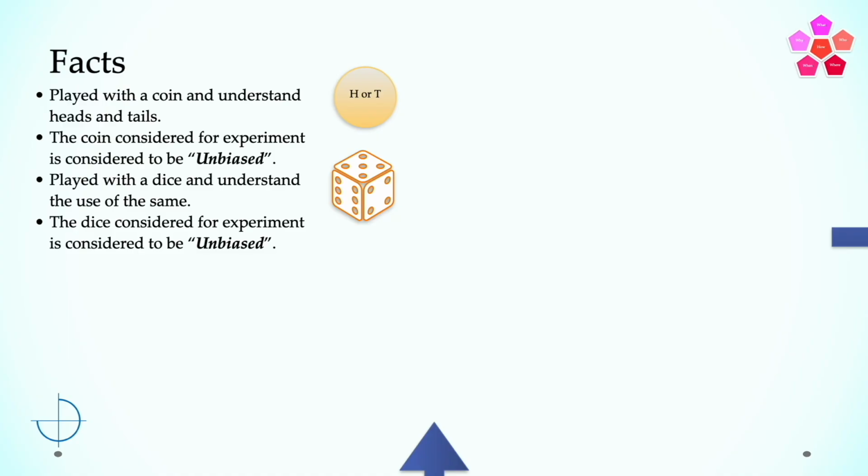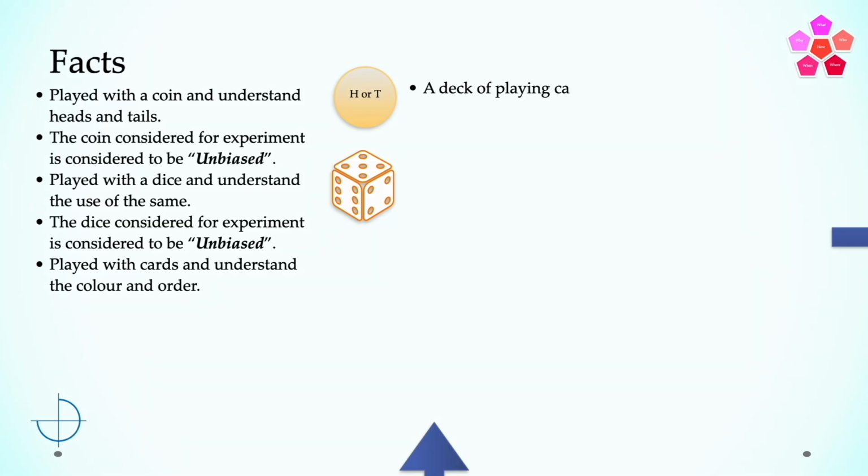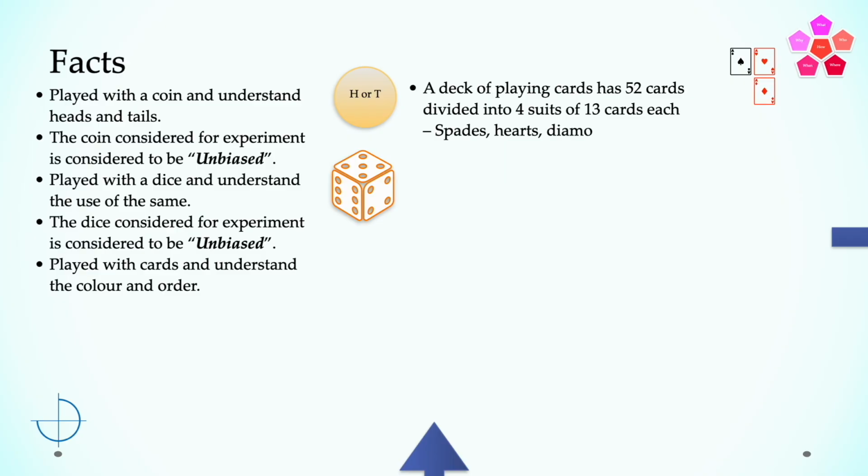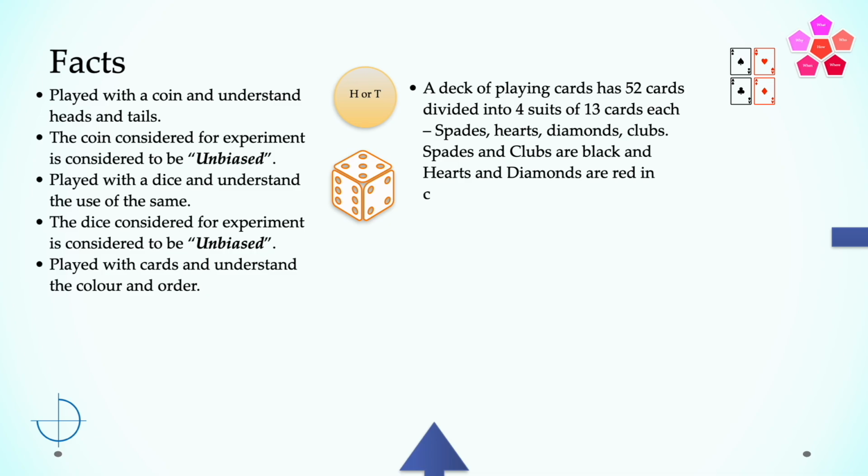It is also assumed that you have played with cards and understand the color and order, that is 1, 2, 3, to kings. For clarity, a deck of playing cards has 52 cards divided into 4 suits of 13 cards each: spades, hearts, diamonds, and clubs. Spades and clubs are black, and hearts and diamonds are red in color.